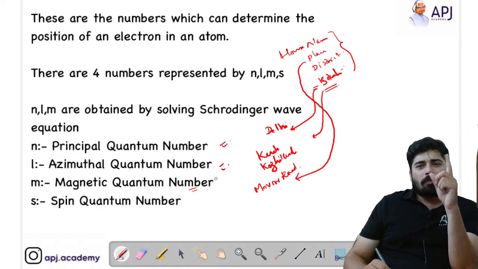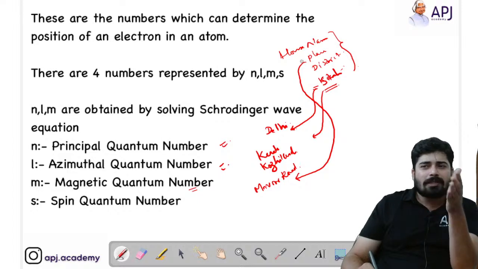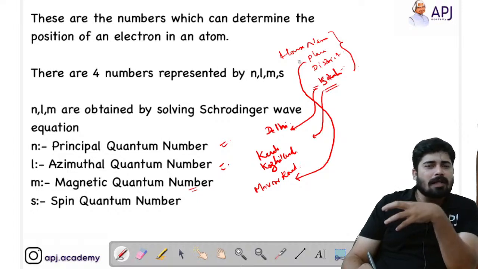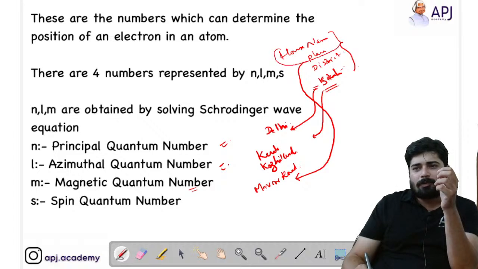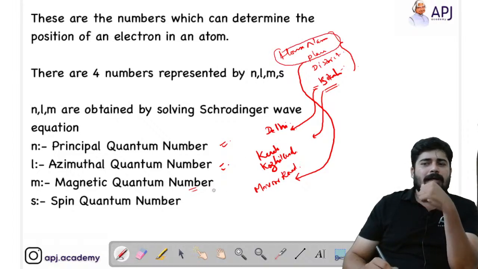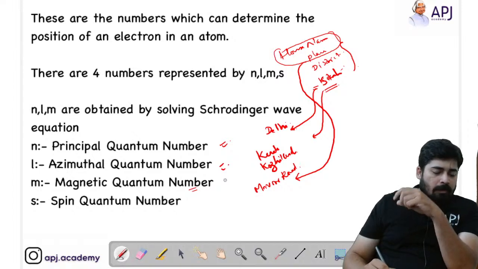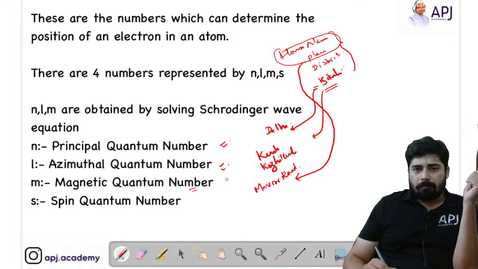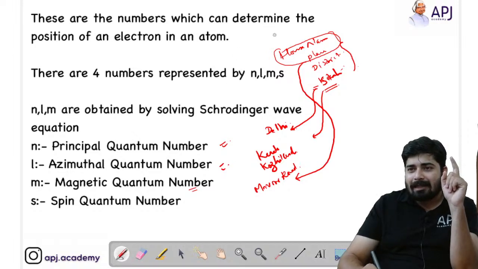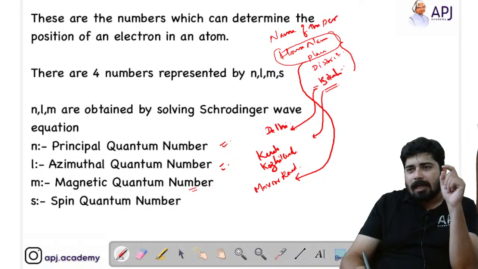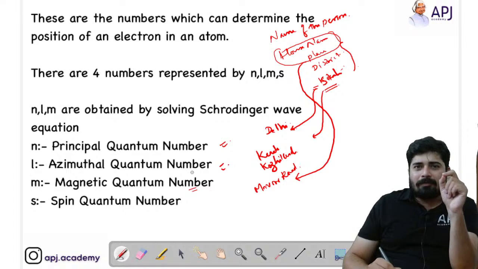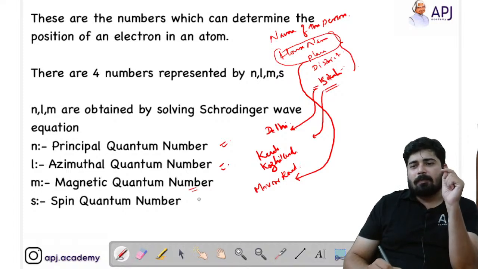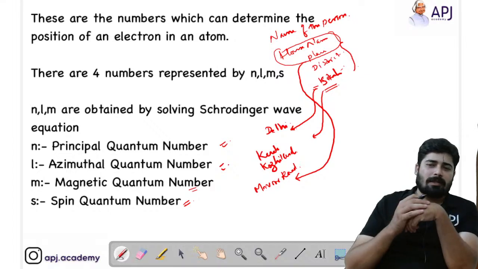Now we only need one more thing. In that particular place, we can include the place or house name similar to that. In that particular house there are a lot of people. These two can be considered as one, place and house number. That corresponds to the magnetic quantum number. Now we know that in that house many people will be living. So we have to exactly give the name of the person. The name of the person is something that will clearly deliver the letter to that person. So that name of the person is actually what? That is the spin quantum number.